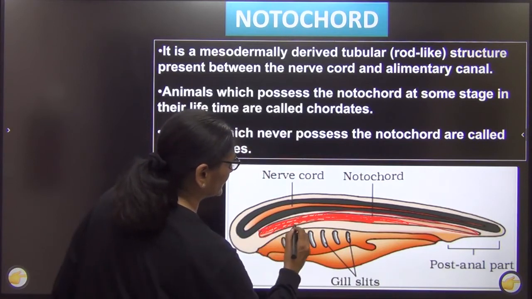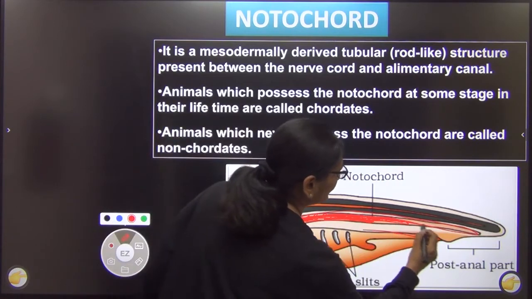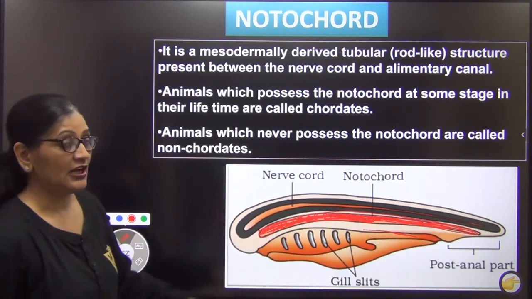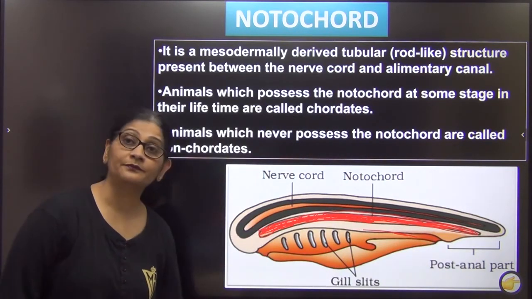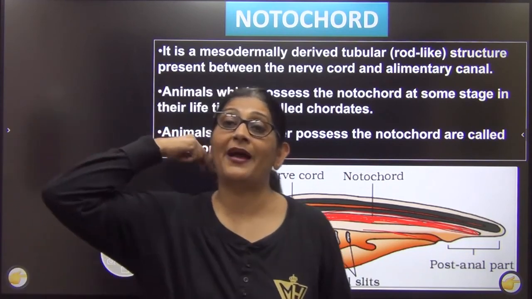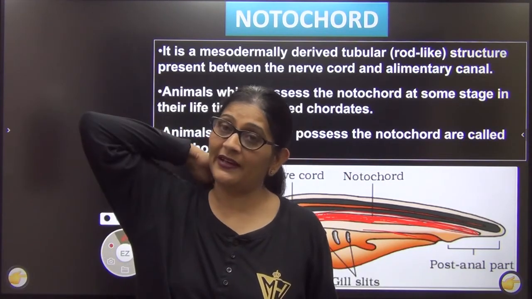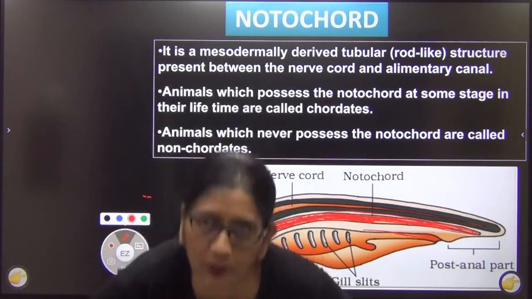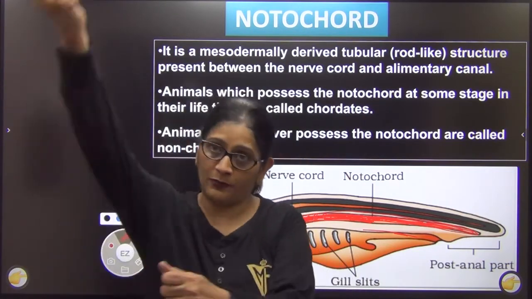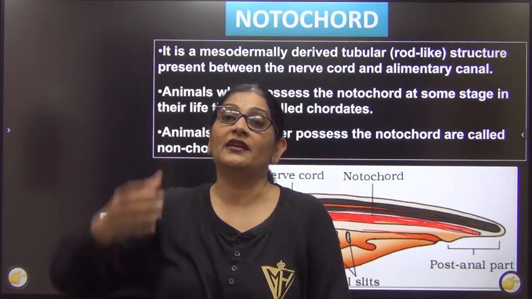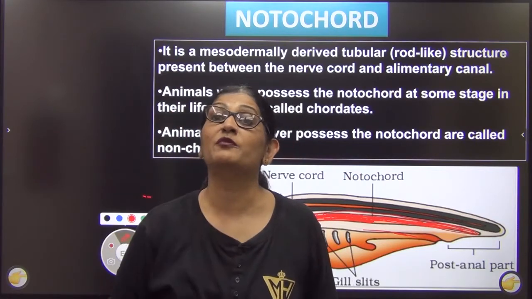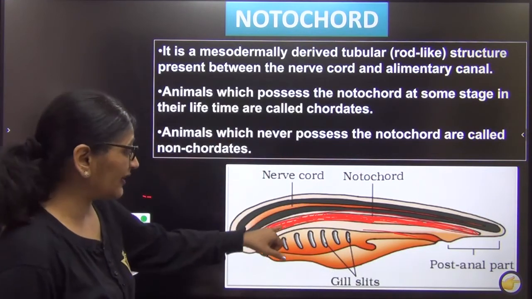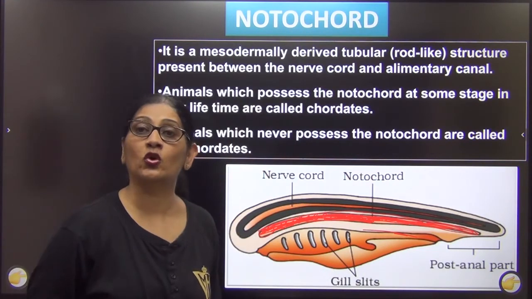So you can see this part, which I have colored over here. You can see this, okay? This is a rod-like structure, which is present at the back. Just imagine, if we did not have a vertebral column at the back, it is something like a rod-like structure. If I take it out, my body will become like this. So if I put it like this, my body becomes erect. It's a rod-like structure. It is made up of mesoderm. Remember. Those organisms which have this rod-like structure are called notochordates.